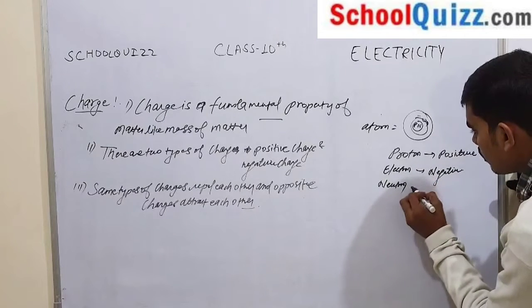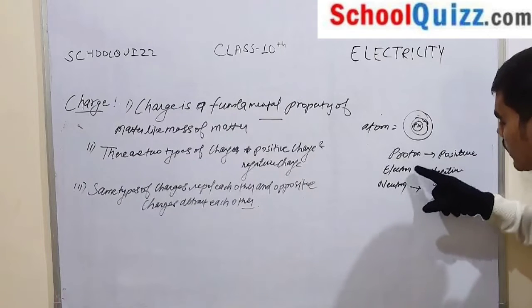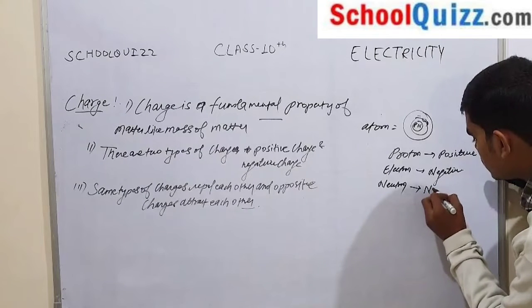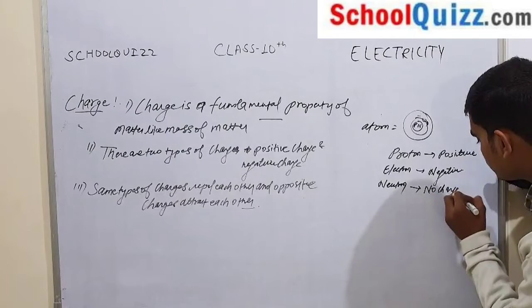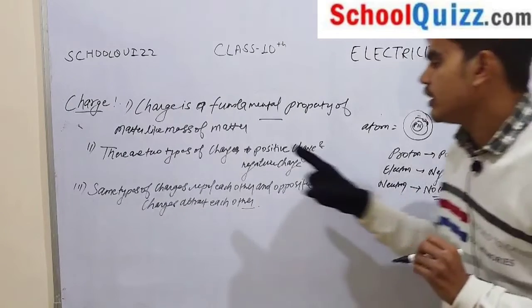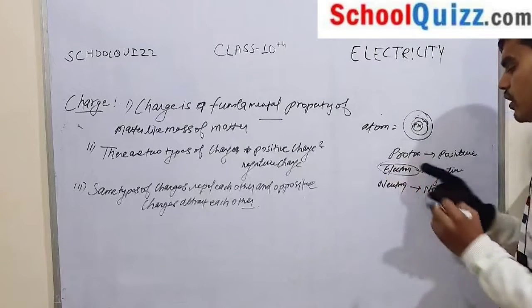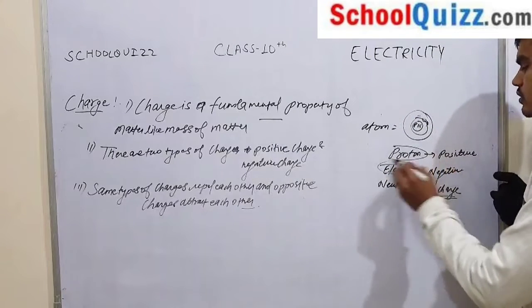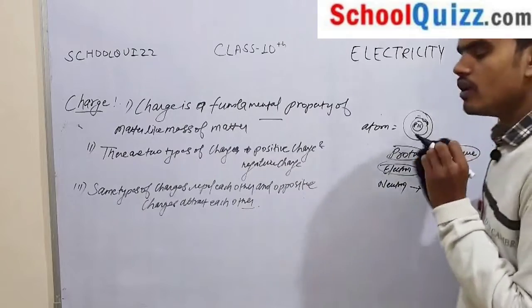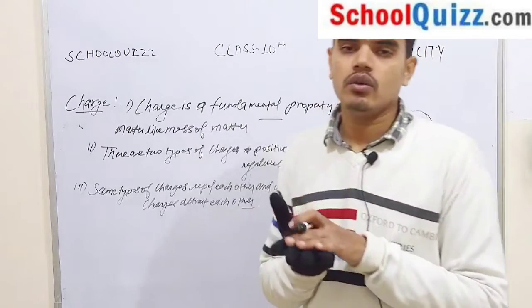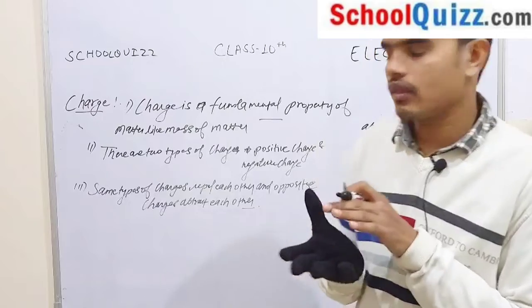And what is neutron? It has no charge, meaning it is neutral. So there are two types of charges, positive charge and negative charge. Negative charge is the electron which revolves around the nucleus, and the proton is a positive charge which stays inside the nucleus, inside the atom.